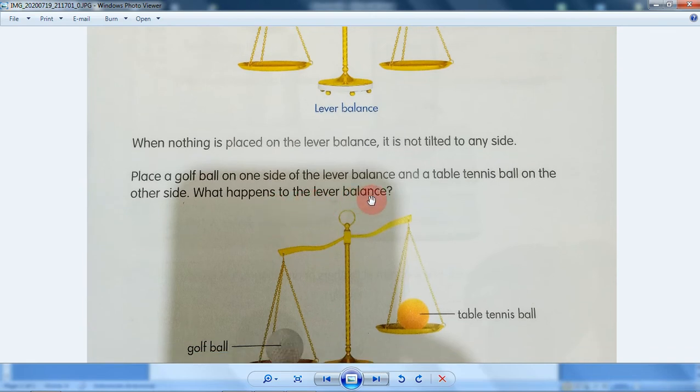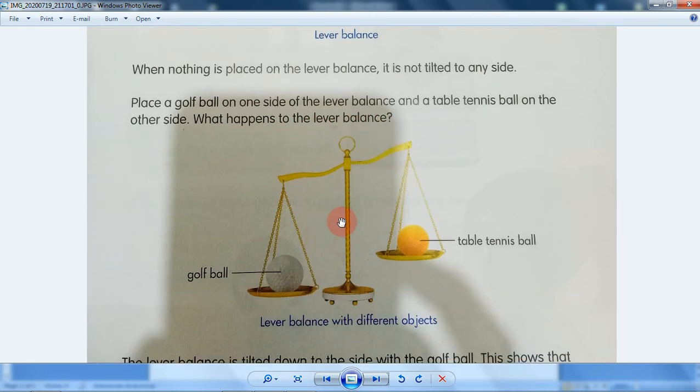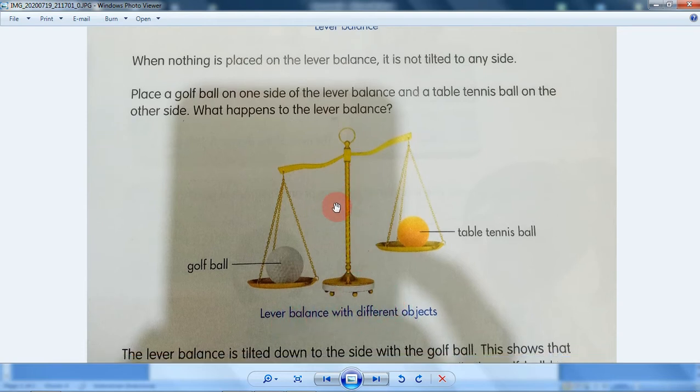What happens to the lever balance? It will tip. There will be an imbalance from the lever. The golf ball has more mass than the tennis ball.